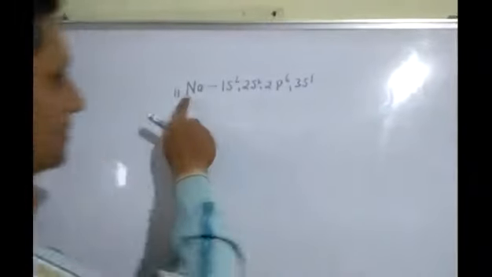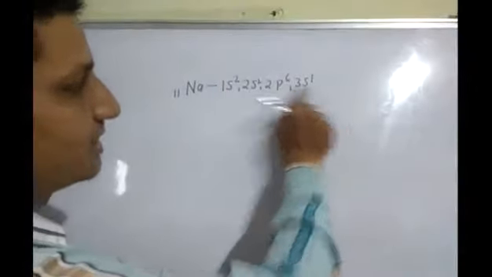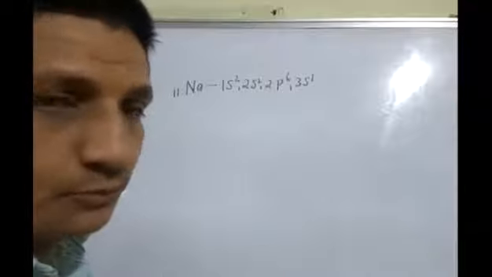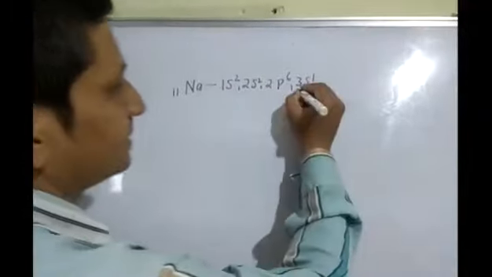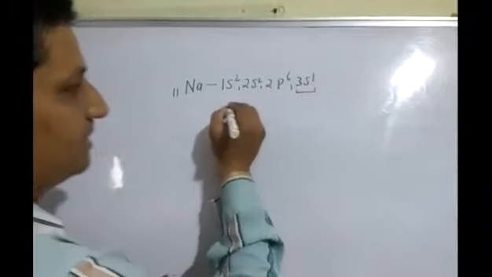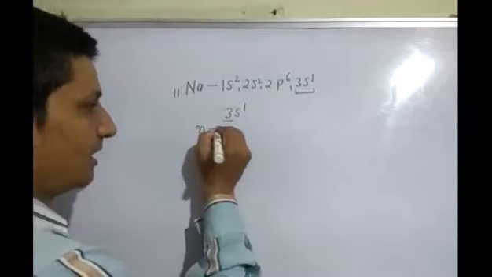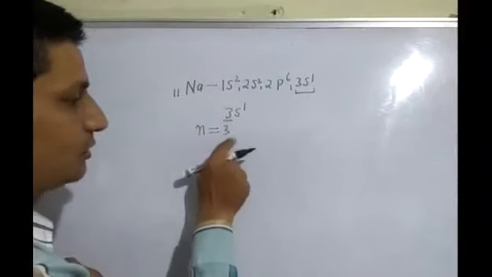Look here, the electronic configuration of sodium is 1s2, 2s2, 2p6, 3s1 according to the Aufbau rule. If you don't know the Aufbau rule, then you have to prepare it. This is the last electron, present in 3s1. This is the principal quantum number n. n is equal to 3.